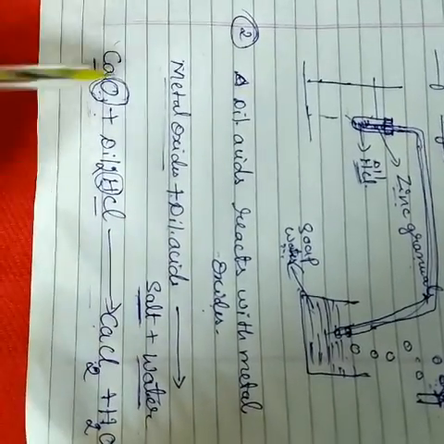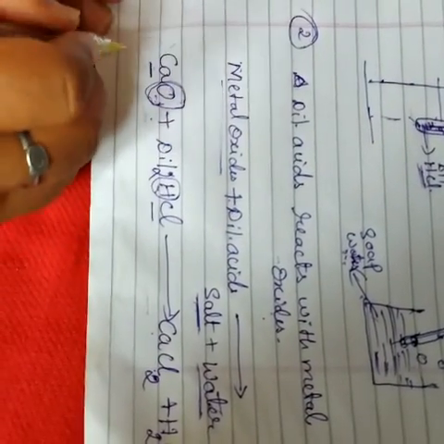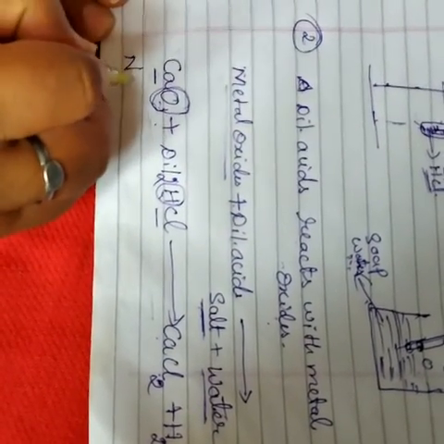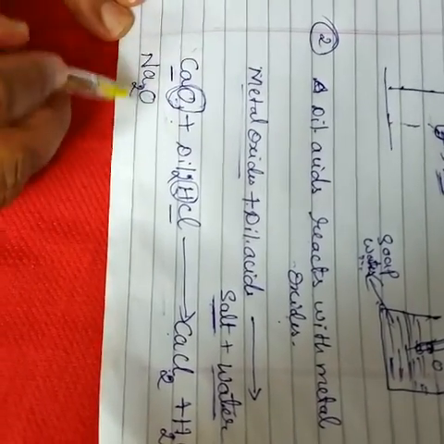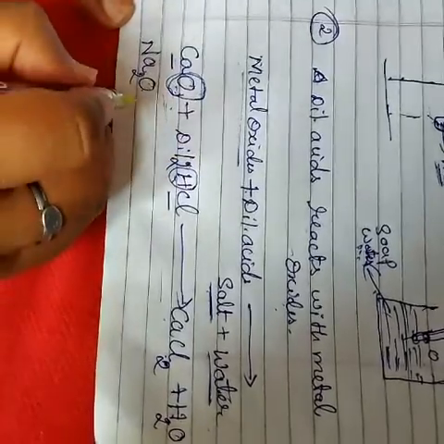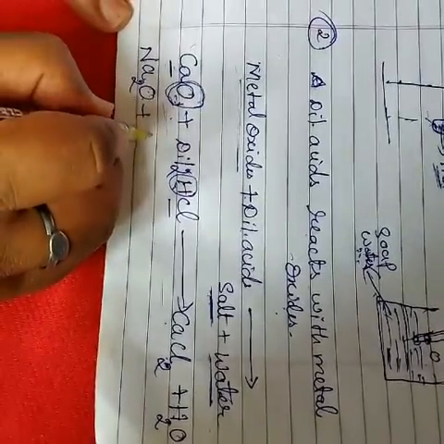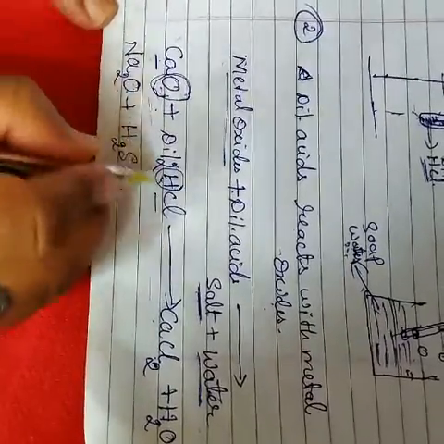You take one more example of metal oxides, say for example sodium oxide. Valency of oxygen is 2, sodium is 1, crisscross, Na2O. That is sodium oxide plus dilute HCl you take, or H2SO4 you take. Okay, but you take dilute here.